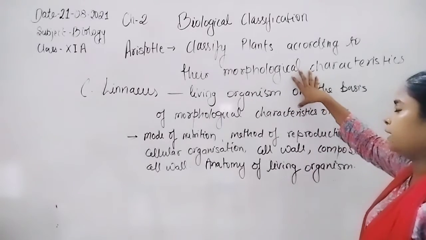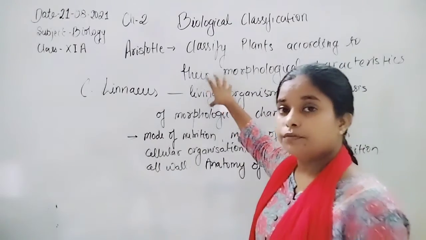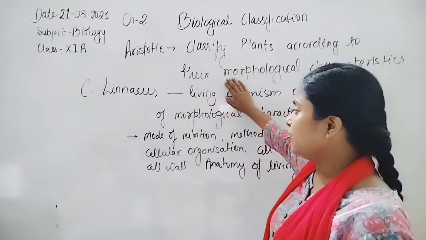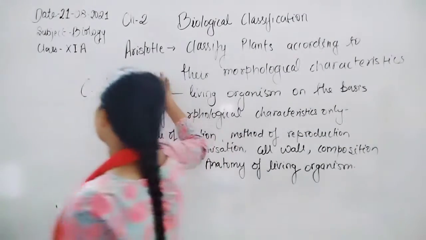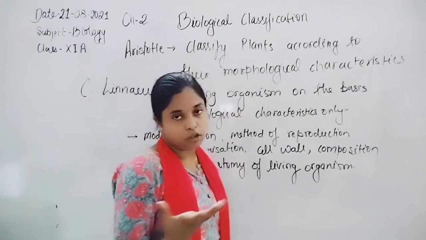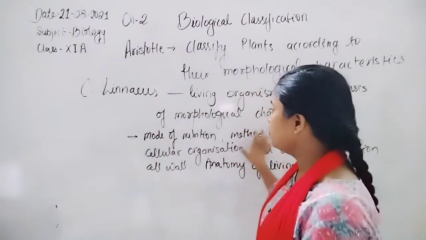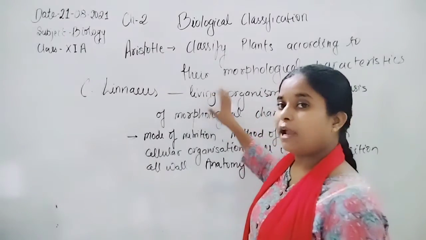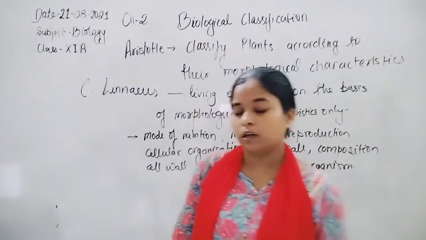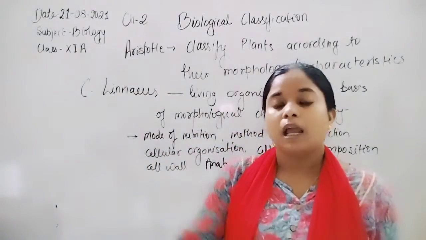Also, he classified animals into two groups only: animals with red blood and animals without red blood. Then Carolus Linnaeus also gave the two kingdom system of biological classification. According to Carolus Linnaeus, he gave the Plantae kingdom and the Animalia kingdom. But he divided living organisms only on the basis of the presence of cell wall and